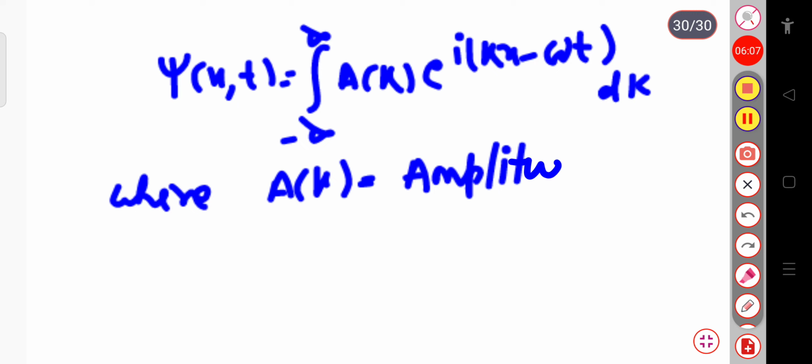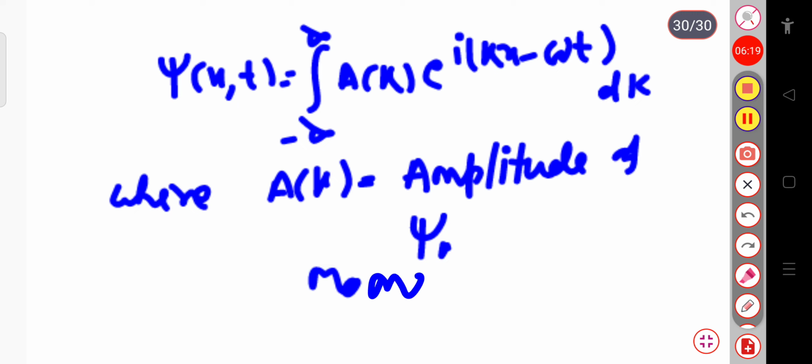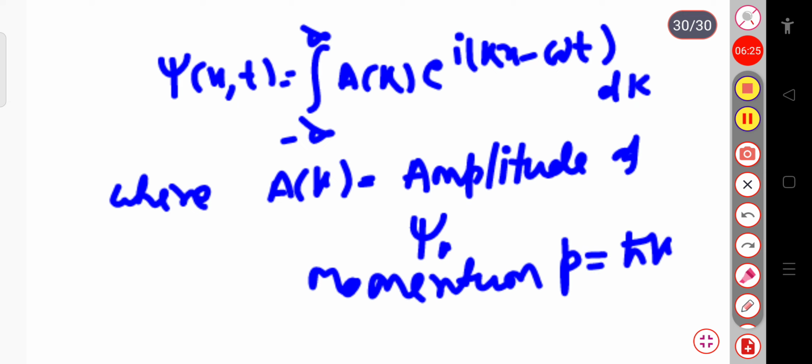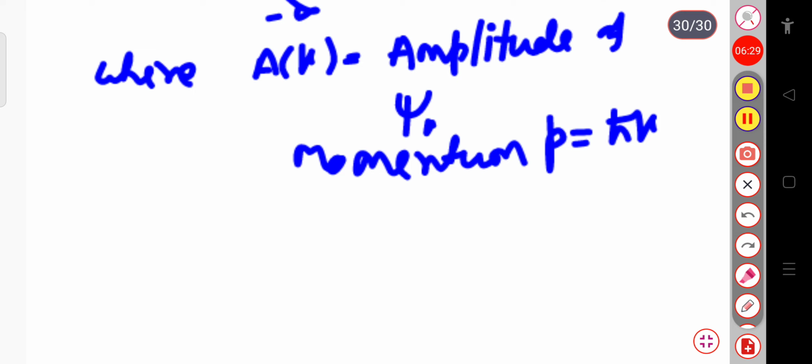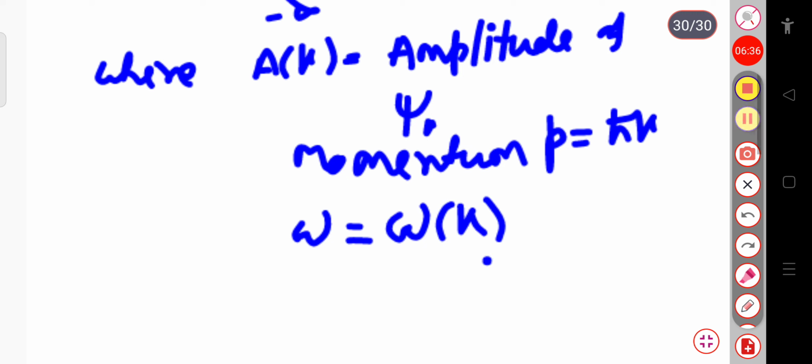of the wave function psi_k, which corresponds to the momentum, the linear momentum p, that is equal to h-bar k. So this k is known as the wave vector, and omega is the angular frequency, and we can also say that omega is a function of the wave vector k. So this is basically the representation of the wave packet.